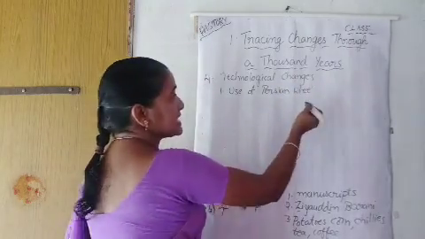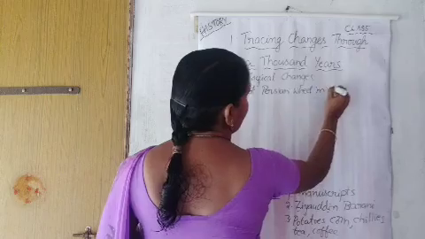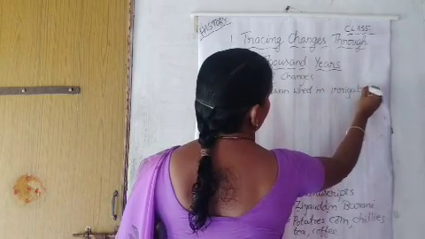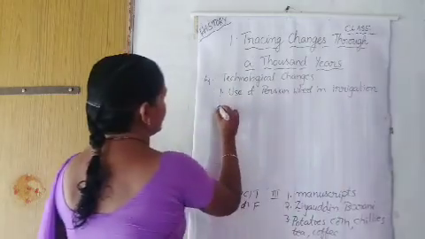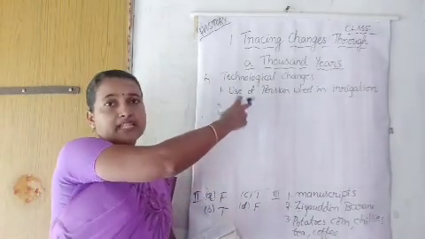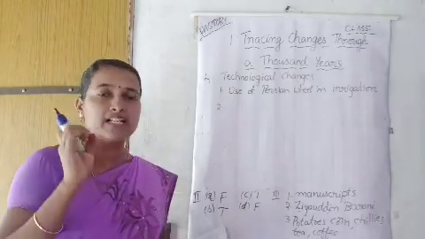Where did they use this Persian wheel? In irrigation. This is one type of invention, that's why this is a technological change.